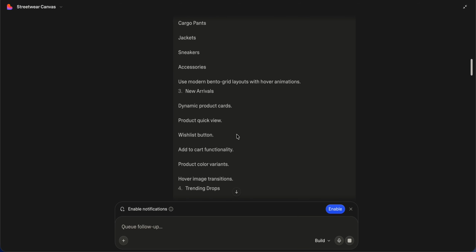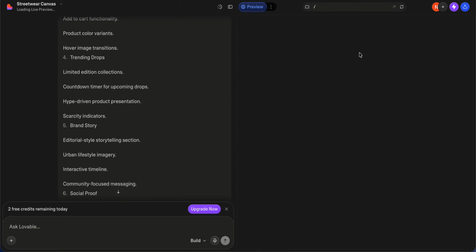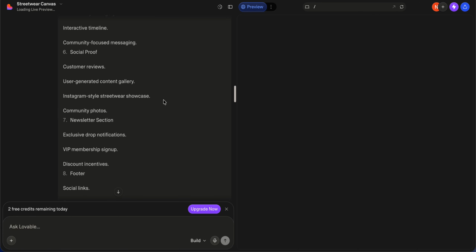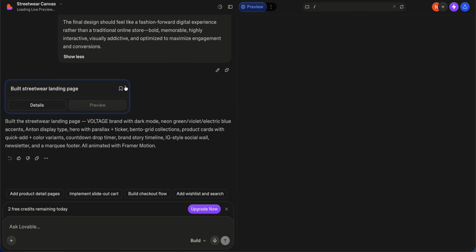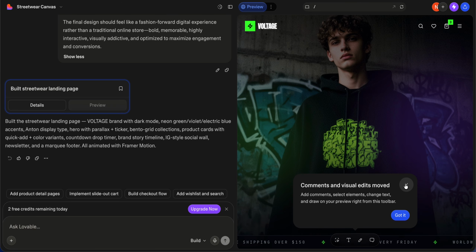It's basically helping the AI get knowledge of what we actually want. You can see that the preview is ready. It may contain errors, but it can be used pretty well. It can be edited and made error free.